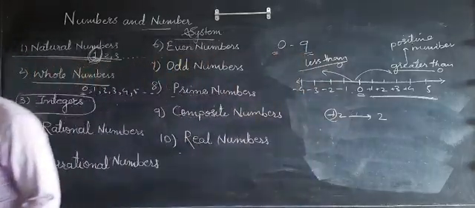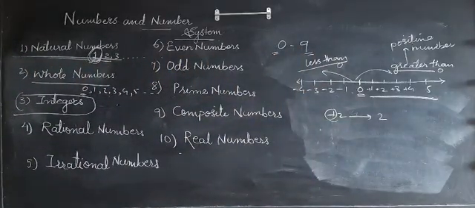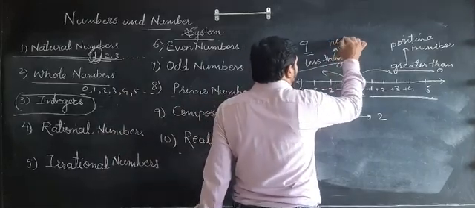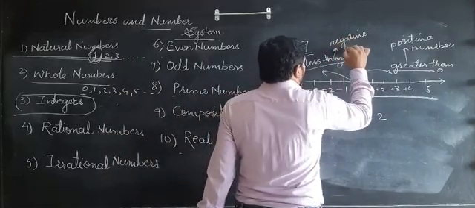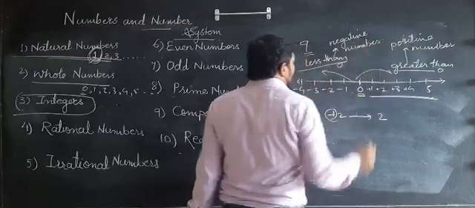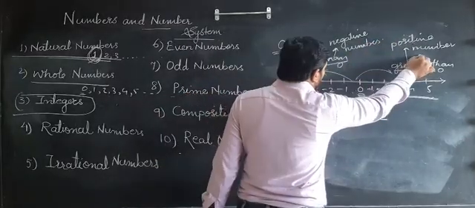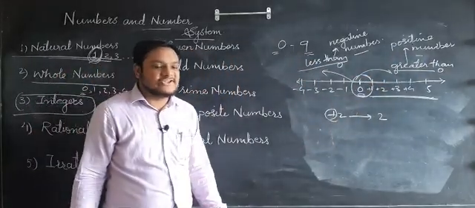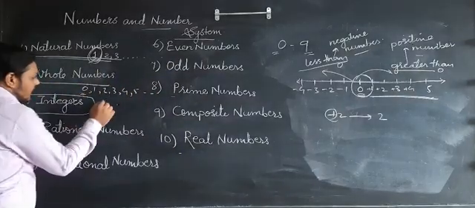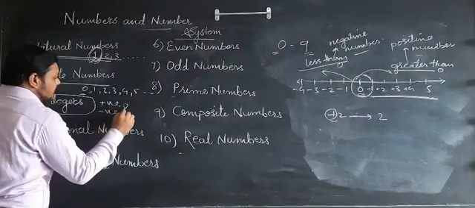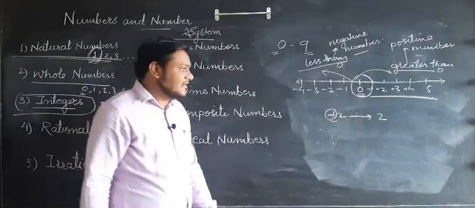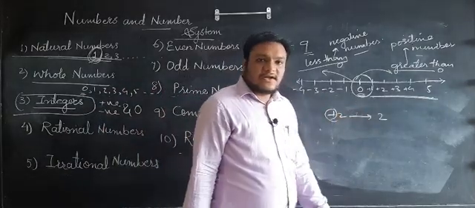Observe the number line. To the right of 0 are the positive numbers, and to the left of 0 are the negative numbers. So the numbers which are less than 0 are negative numbers. All these numbers, positive numbers, negative numbers, including 0 on a number line, are called integers. So integers contain positive numbers, negative numbers and 0. The numbers which are on both sides of 0, including 0, are called integers.